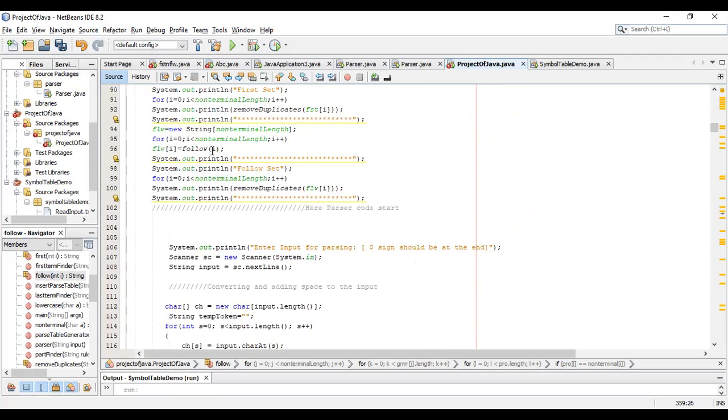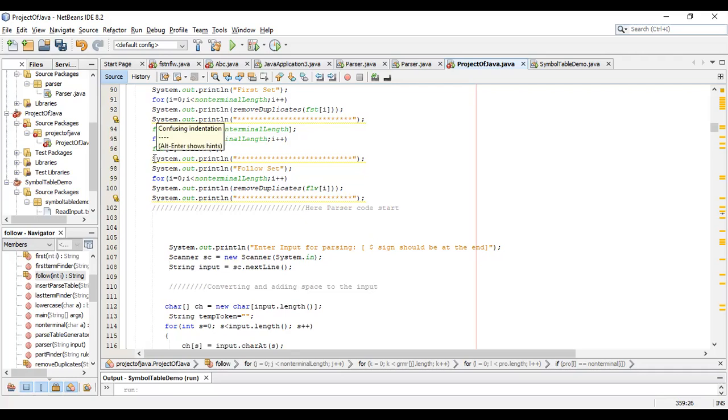Then the value will be stored here. It means that $ will be stored. Similarly, the for loop will run as long as the condition is true, and all of those values will be stored in this character.